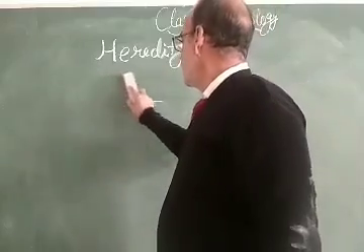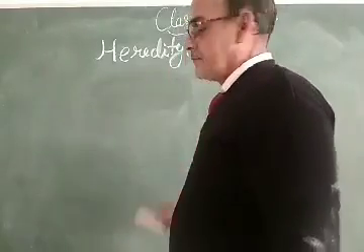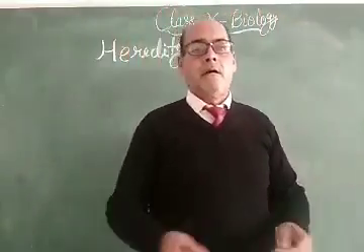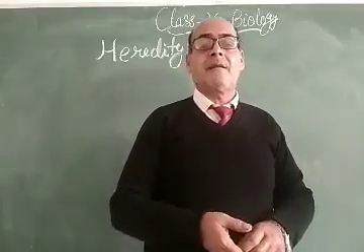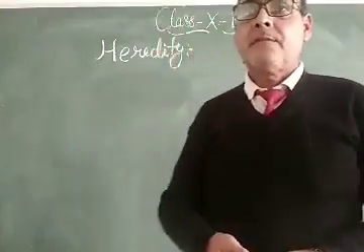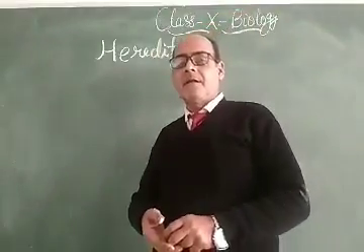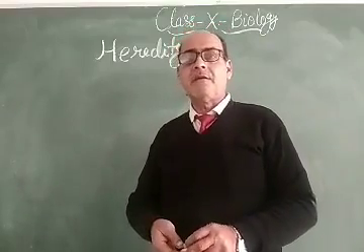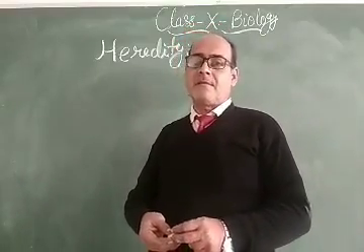Dear students, in heredity, as you know, Gregor Johann Mendel was very interested in the life sciences, and apart from that he was learning physics and chemistry, but he was very interested in the process of hybridization.